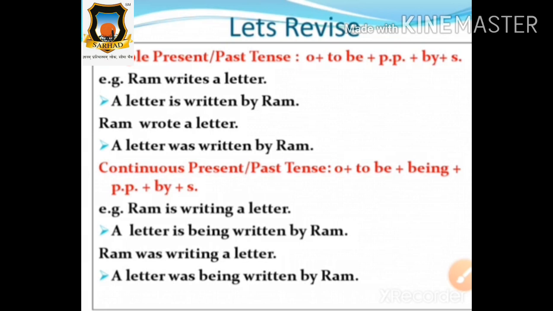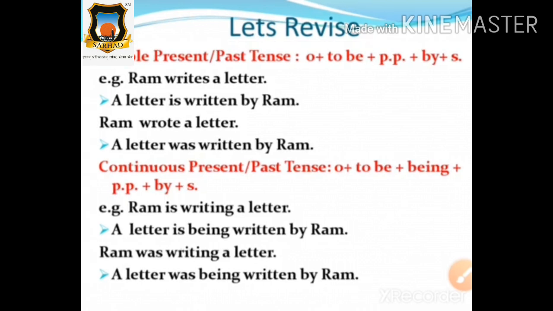Yes, very good. Subject plus verb plus object is equal to object plus is/am/are plus past participle of the verb plus by plus subject. This is the formula of simple present tense. Very nice, students. Say it loudly again. Subject plus verb plus object is equal to object plus is/am/are plus past participle of the verb plus by plus subject. This is the formula of simple present tense.